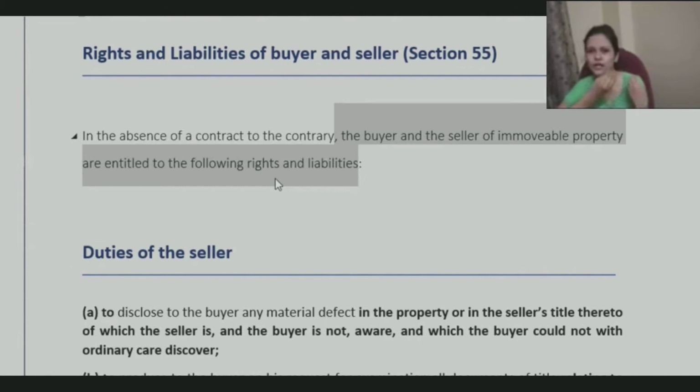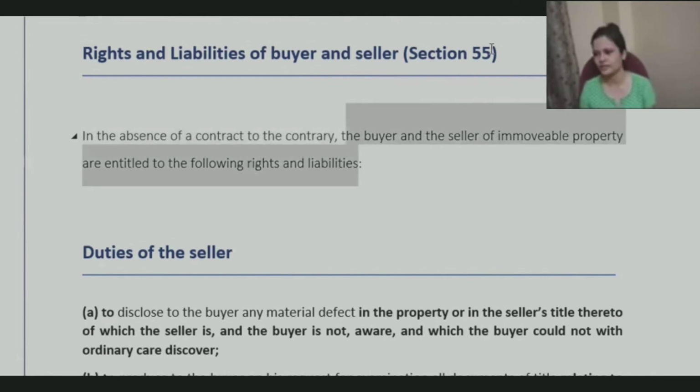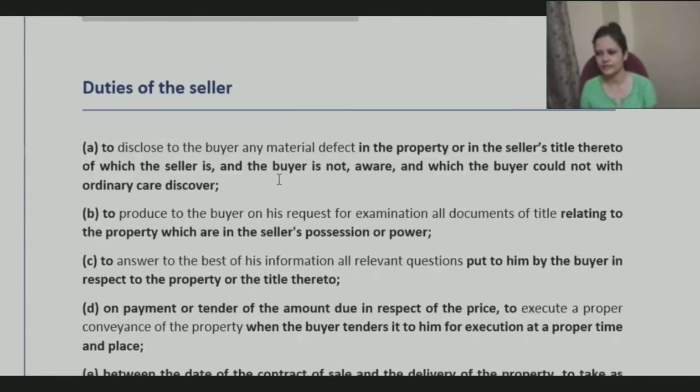But that does not mean that only that should be the template. If parties want, they can include extra provisions also, and get those specific things inserted. So if you want to create any specific rights or obligations, you need to mention that specifically in the contract. Otherwise, it would be presumed that you are just binding yourself under these obligations.